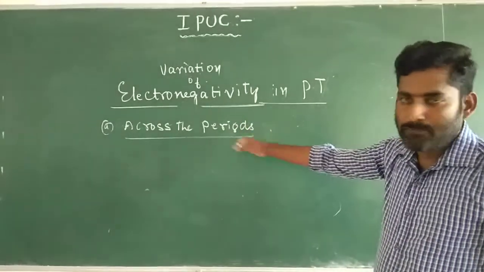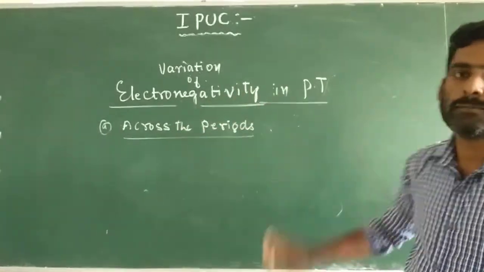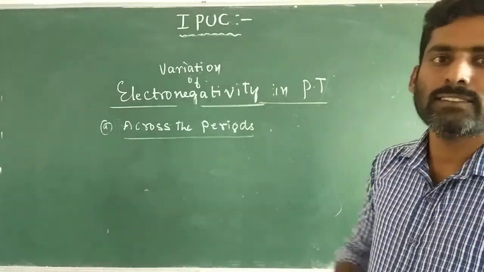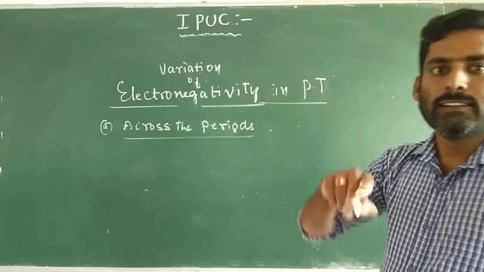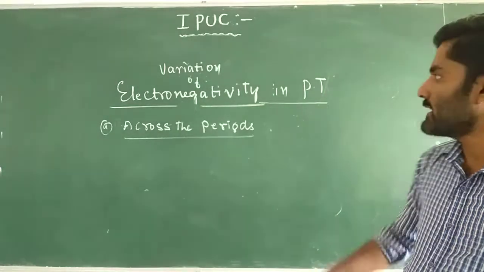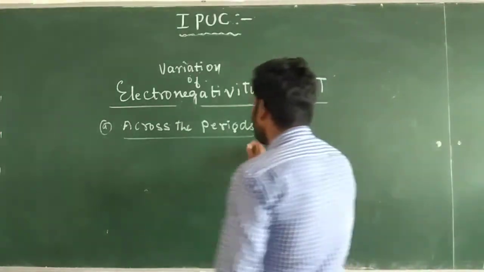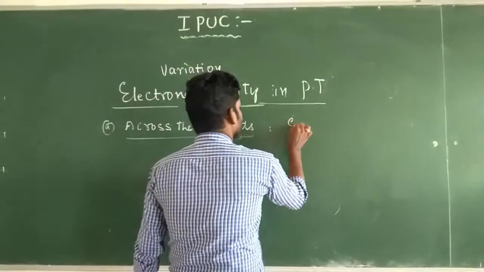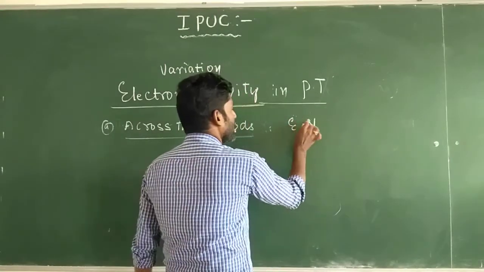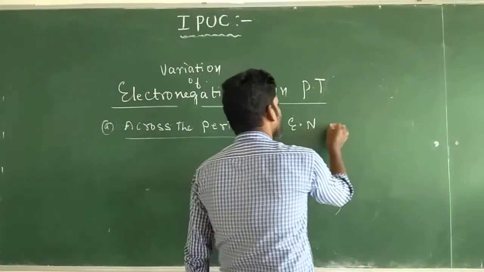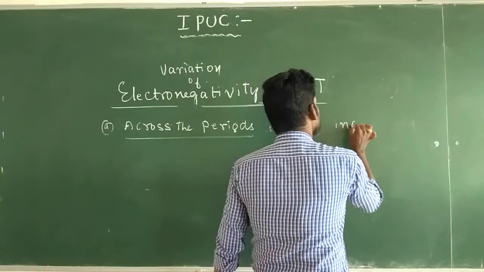Across the periods, from left to right of the periodic table, the non-metallic character increases. Greater the non-metallic character, higher will be the electronegativity. That is, across the periods, electronegativity increases.